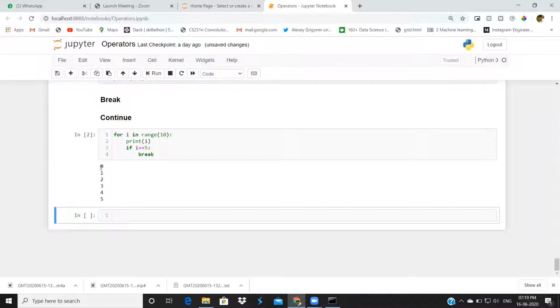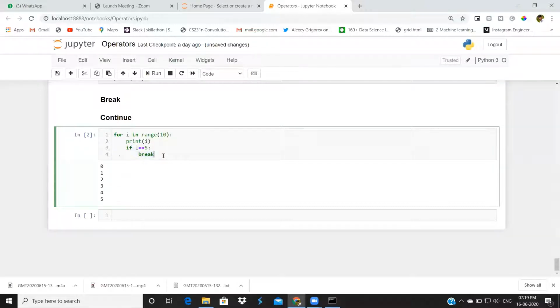Before break, it was printing 0 to 9. When I give i equal to 5, the first time i will be 0. That will be false. It won't execute the break statement. The next time i will be 1. It will be false, so it won't execute break. After 5 iterations, i became 5. 5 equal to 5 is true. Then it came to this statement, break, so the loop is terminated. We no longer continue this loop. Break means we are just terminating that loop.